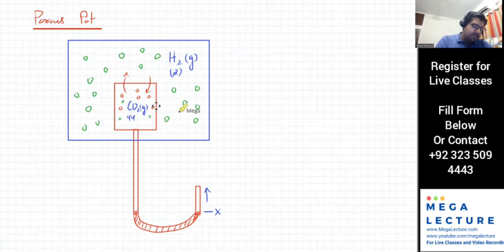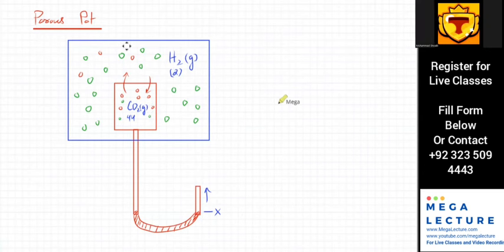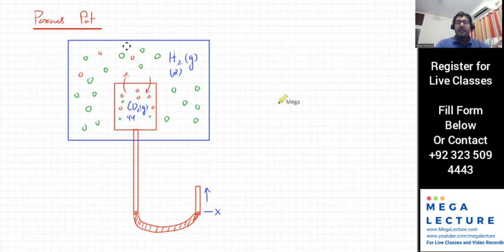And inside the porous spot, you'll have more and more hydrogen gas. And what will happen to carbon dioxide gas? The carbon dioxide gas has a higher concentration inside the porous spot. It has no concentration outside the porous spot. So it will try to move outside the porous spot, right? Is that clear? Okay, hydrogen will try to diffuse inside the porous spot. Carbon dioxide will try to leave the porous spot. Is that clear? Yes, sir. Who's going to travel faster? Hydrogen or carbon dioxide?